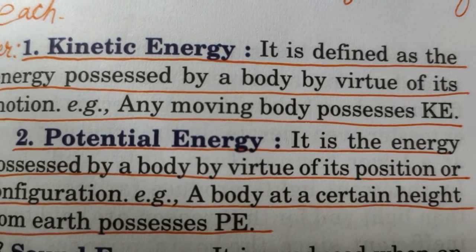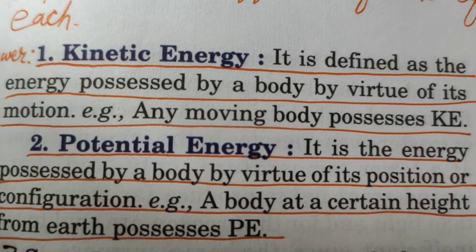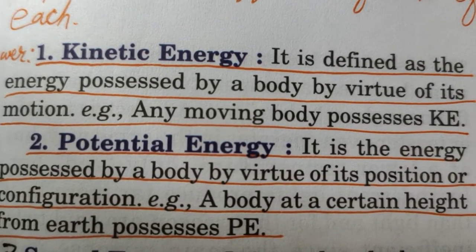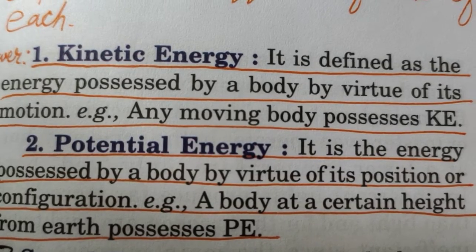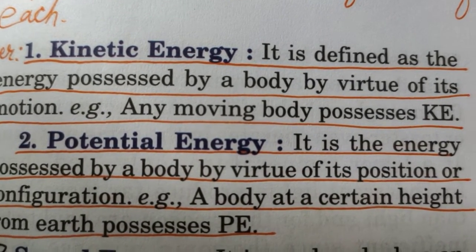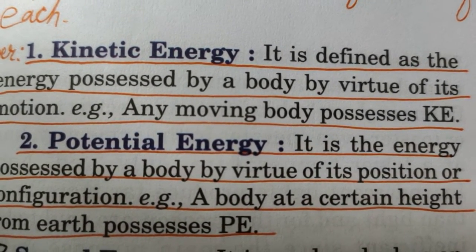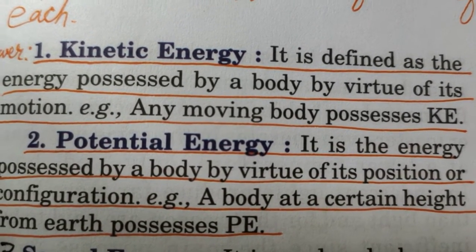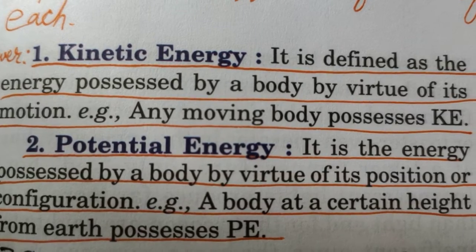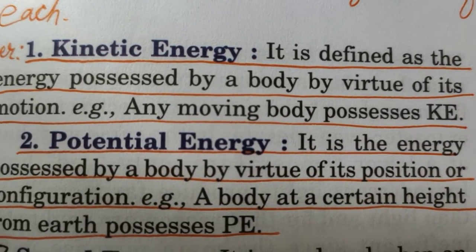The waters of a moving river have kinetic energy. The water that comes out of your tap, moving from top to bottom, also has kinetic energy. A bullet fired from a gun, an arrow shot forward from a bow, all these have kinetic energy.